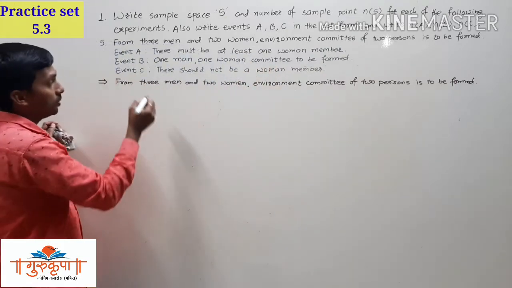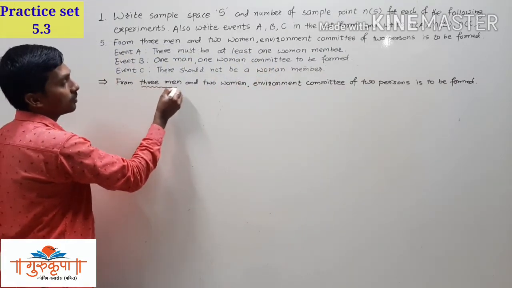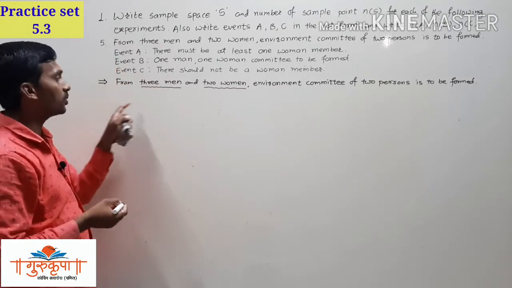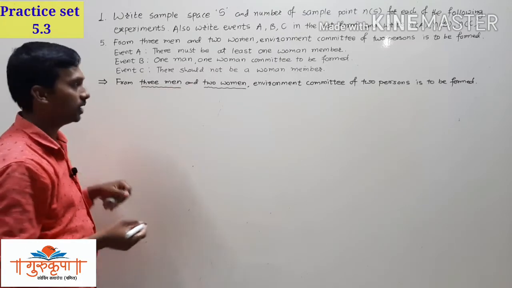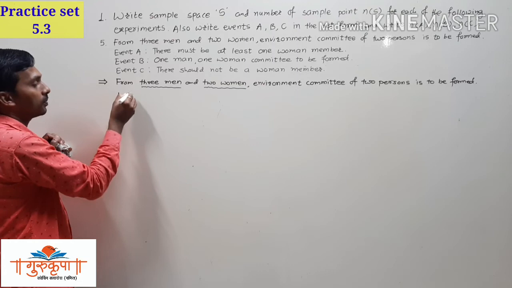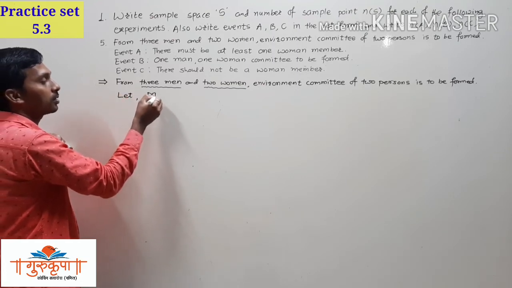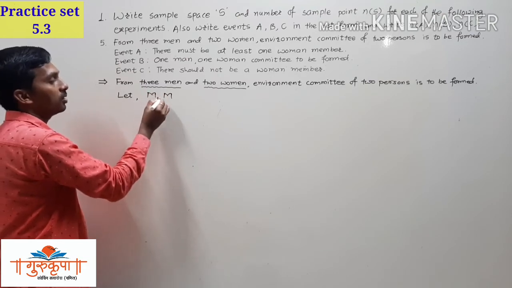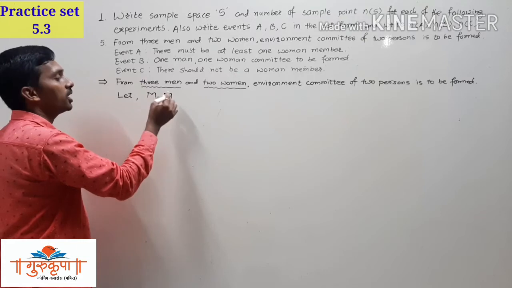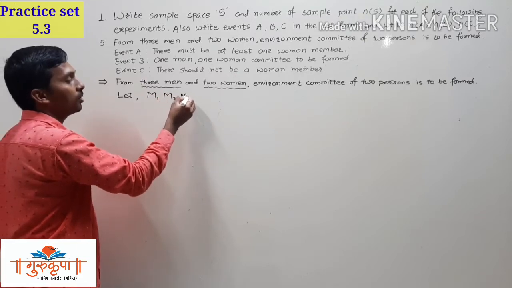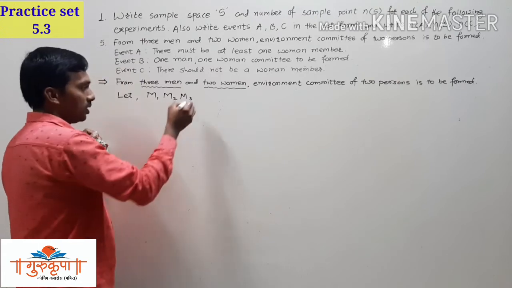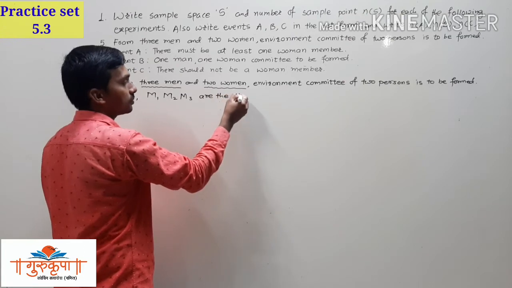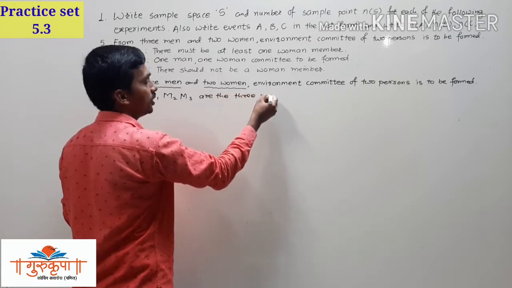Now here we have to use variables for the 3 men and 2 women. So here we will write: let M1, M2, M3 be the 3 men.